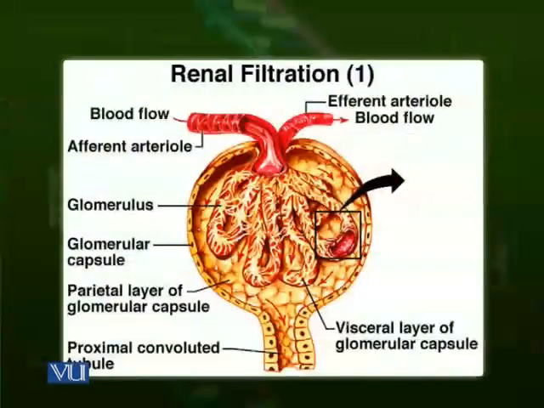Blood is filtered under high pressure, not high blood pressure in the terms that we normally use for a disease, but the pressure of blood is high here in the renal capsule. So the things are filtered and enter inside the corpuscle. Let us have a look at a close diagram of the renal corpuscle. We can see an afferent arteriole entering the Bowman's capsule, the glomerulus, and the other one going out, which is called the efferent arteriole.